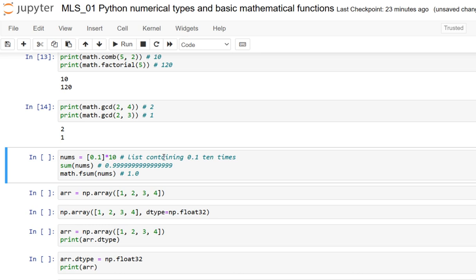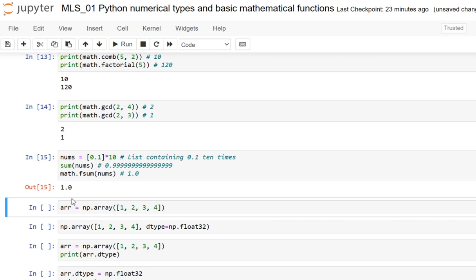Here the list contains 0.1 ten times. When we use the sum of those 10 elements, and here if I perform the math fsum function, kindly take note of it, it would be 1.0.